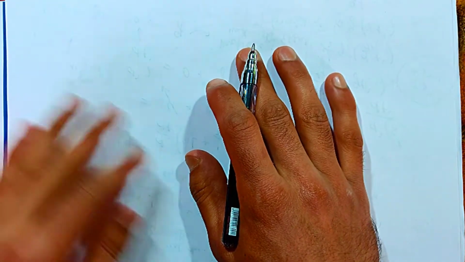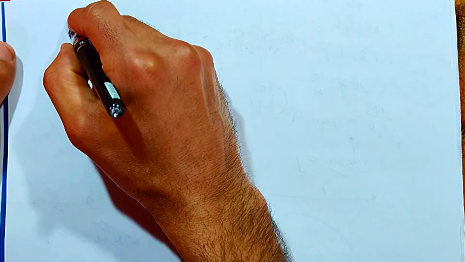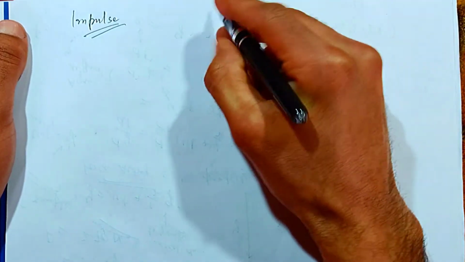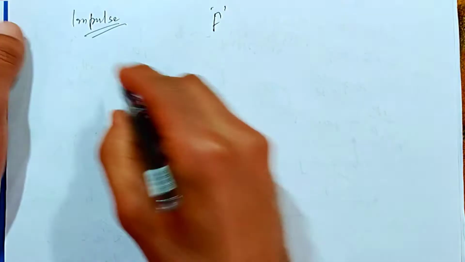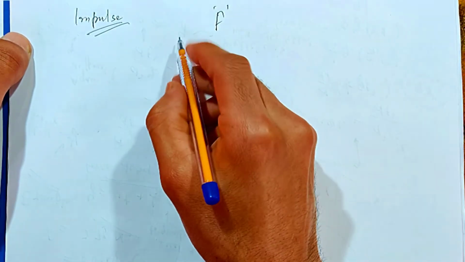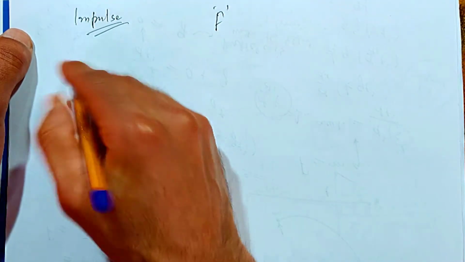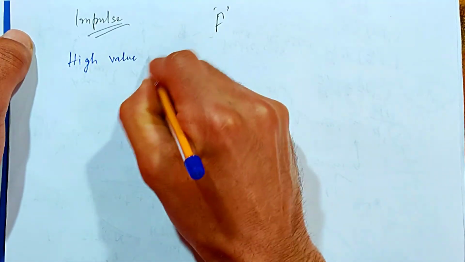Another useful concept which is used in classical mechanics is the impulse. Here we will be dealing with the concept called the impulse, because from Newton's second law of motion we can calculate the force. But sometimes we encounter examples in which we have high amplitude forces, that means high value forces,